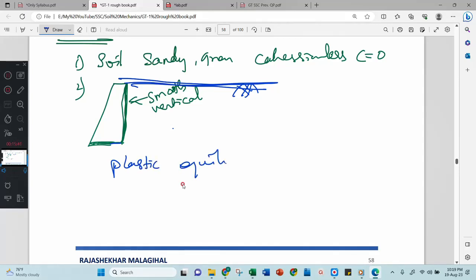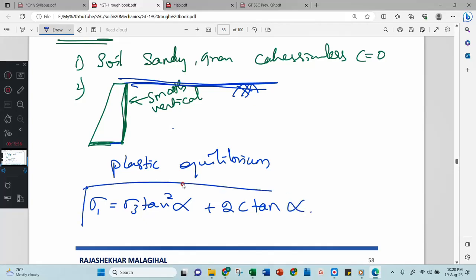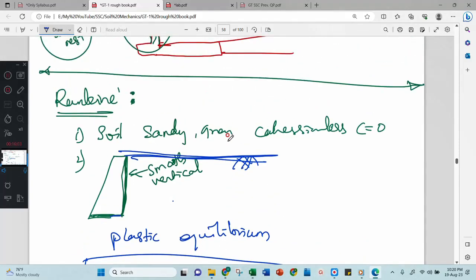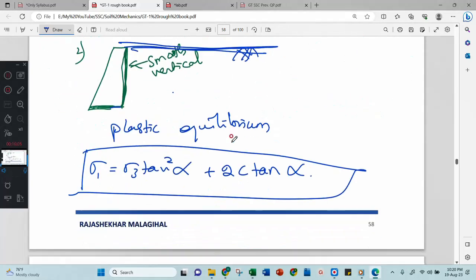Now when I say plastic equilibrium condition, this equation must pop up in your mind: sigma 1 equal to sigma 3 tan square alpha plus 2c tan alpha. This is the plastic equilibrium equation. These are the main assumptions made by Rankine. That soil is homogeneous and isotropic is a default assumption in geotechnical engineering.